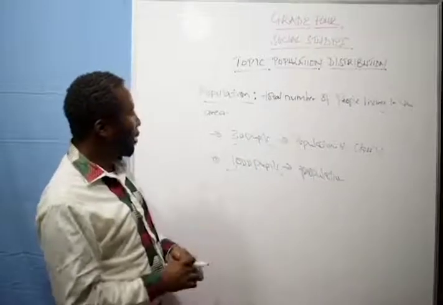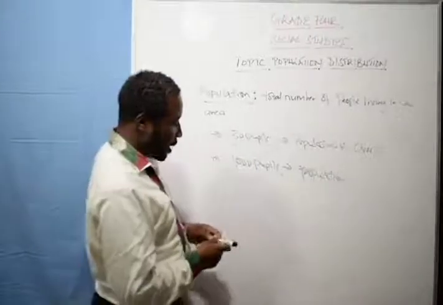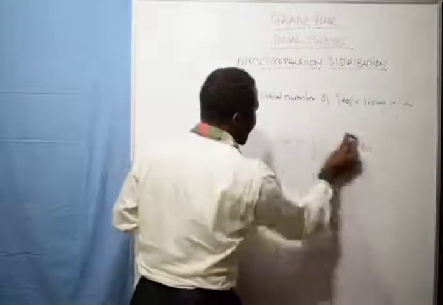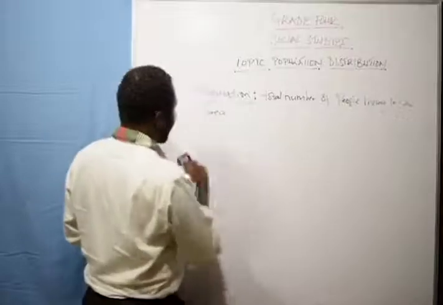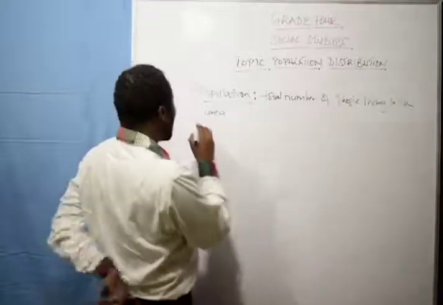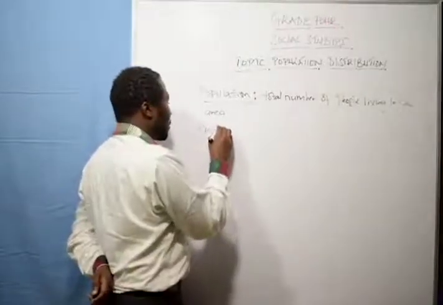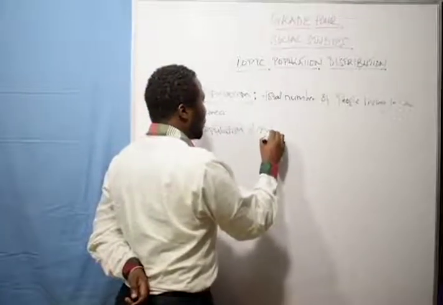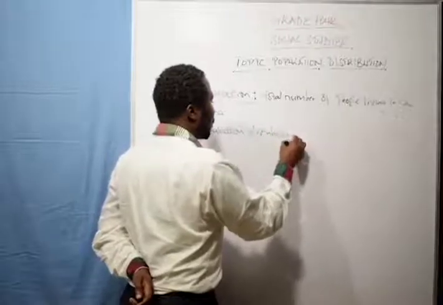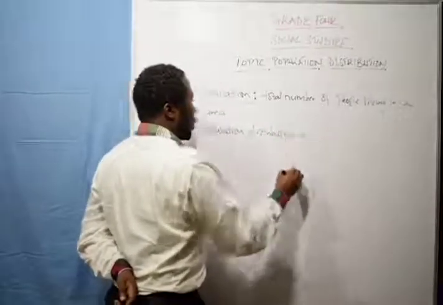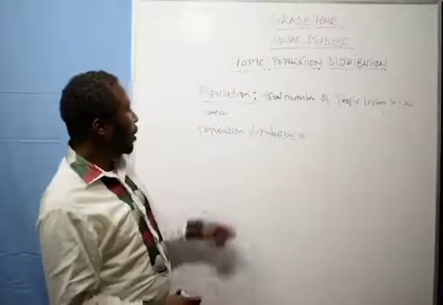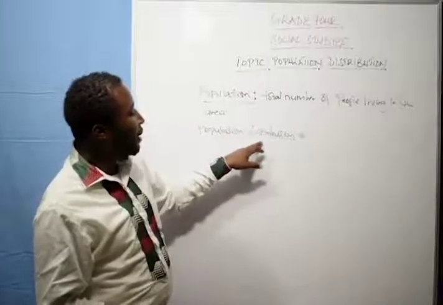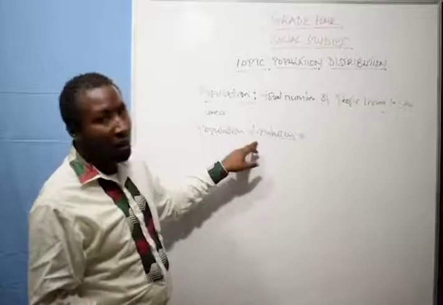Now, let us look at something known as population distribution. What do you mean by population distribution? It comes from the word population, and another term, distribution.